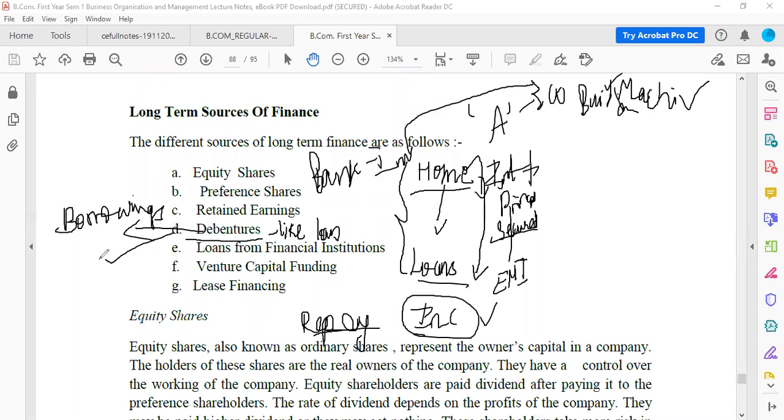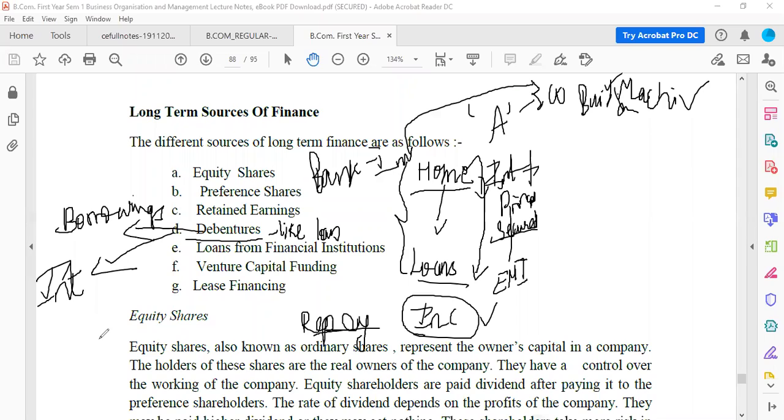In debentures, they will not pay principal, but they will keep paying the interest. Every year, not month, every year debenture holders will get the interest. In debentures, it will not be every month. Few companies will give every quarter, that is 3 months once. It depends on the company, but every month the company won't pay.